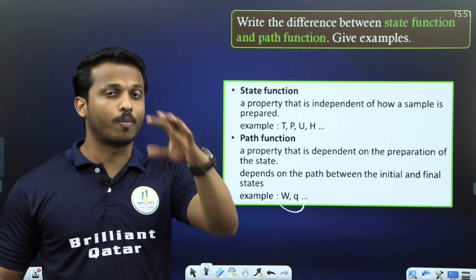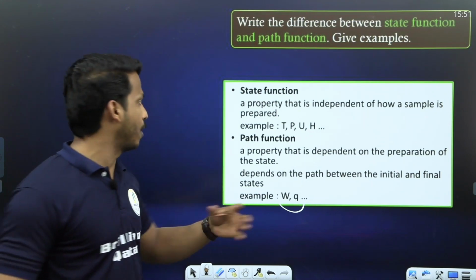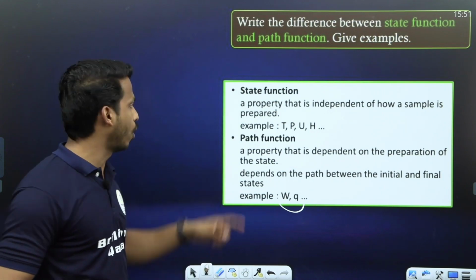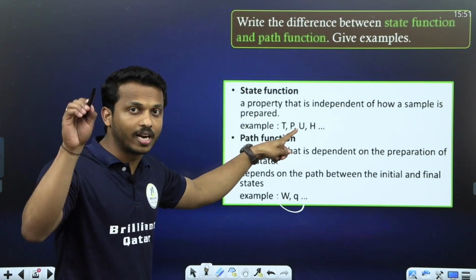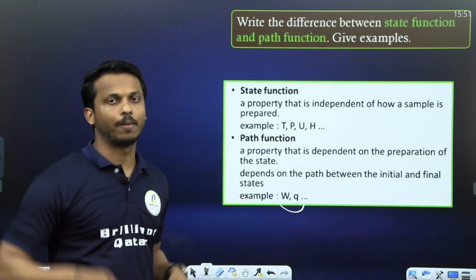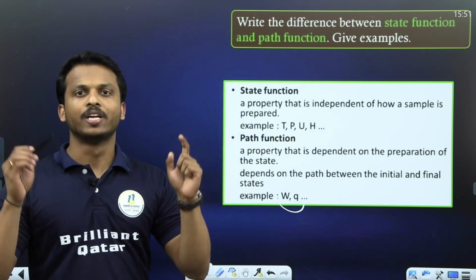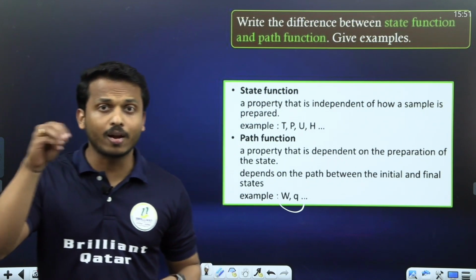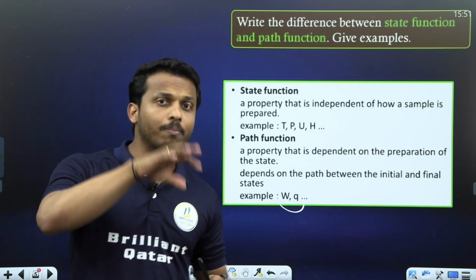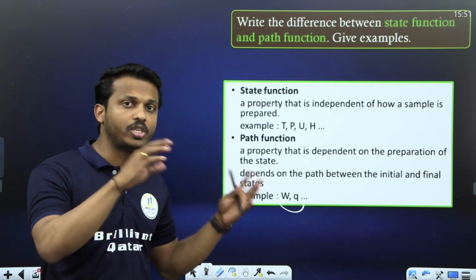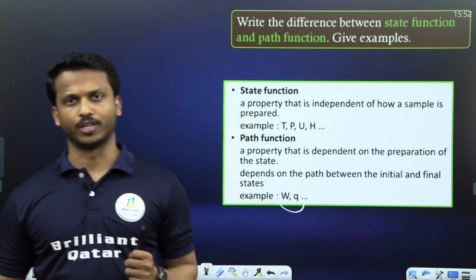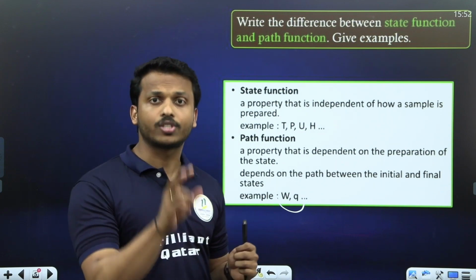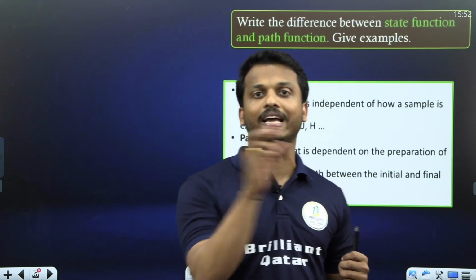The other main components belong to which one? State function. Which all? Temperature, pressure, U is internal energy, H is enthalpy. These all belong to state function. So heat and work done are path functions. Temperature, pressure, internal energy, enthalpy are state functions. So study what is state function, what is path function, and study the examples also.